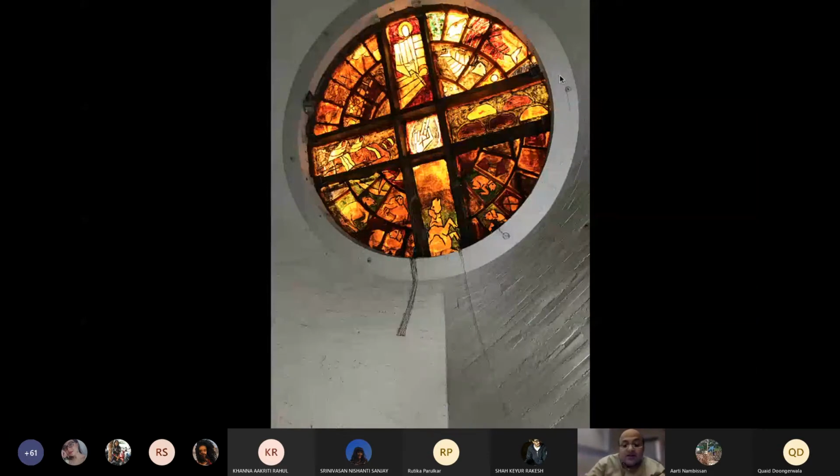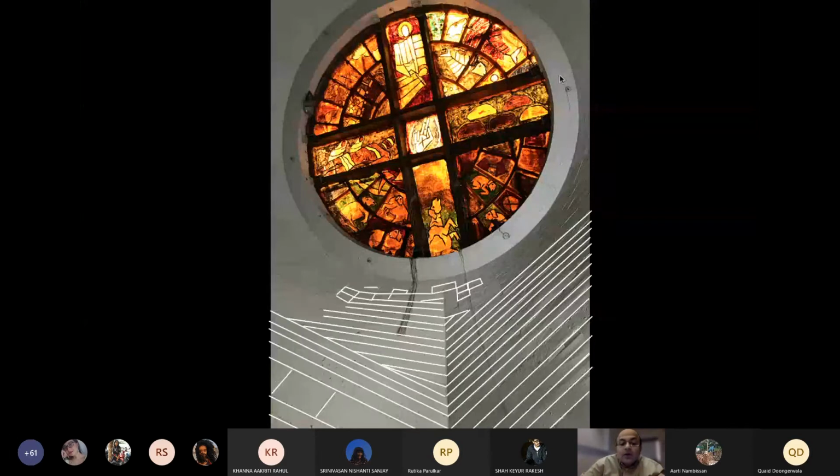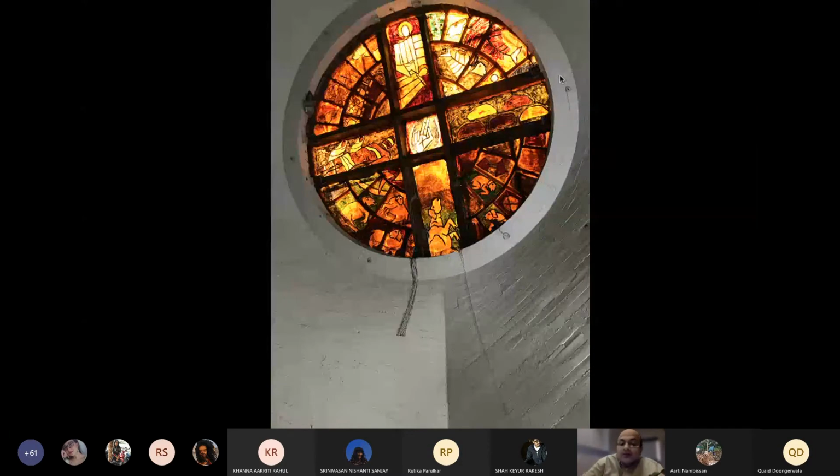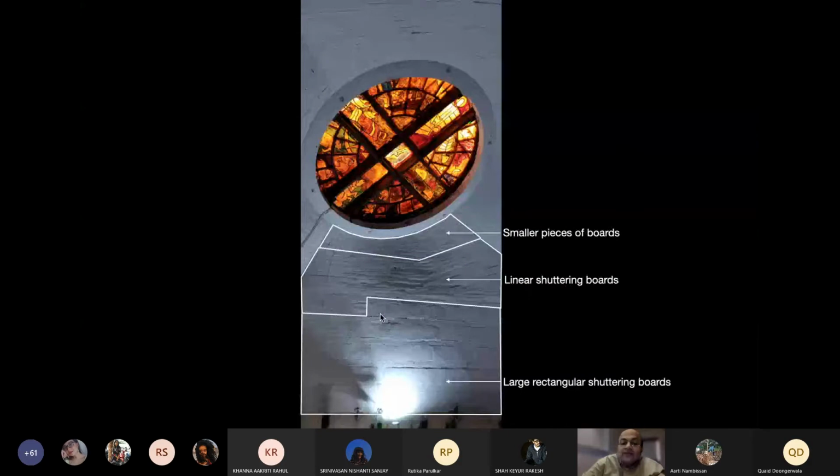So essentially, this is what you see. The lower part of it is made out of these larger shuttering plates, while the middle part of it is made out of shuttering boards, and then smaller pieces which actually make the square. So I think as architects, we have to understand a simple plan of a square, and when you get a circular opening on the top, how do you resolve this? And how do you actually put it in? I think last term we did quantities and specifications and BOQs. You have to understand that this is all part of what we have to think about.